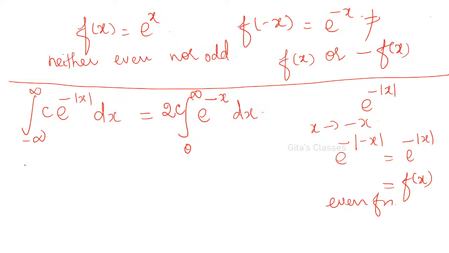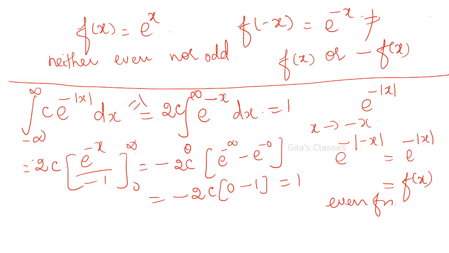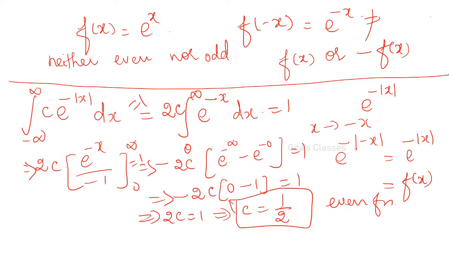So dx. Therefore 2 into c into e power minus x divided by minus 1 from 0 to infinity. Therefore minus 2c, I am taking it outside, e power minus infinity minus e power 0. E power minus infinity is 0. So minus 2c into 0 minus 1 is equal to 1. Everywhere it is 1. It is given. Therefore this is equal to 1. So 2c is equal to 1. Therefore, c is equal to 1 by 2 is the answer for c.